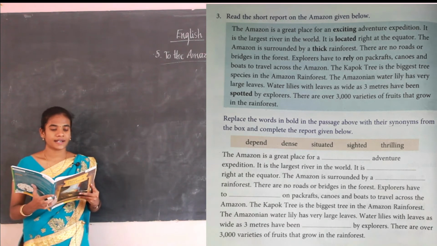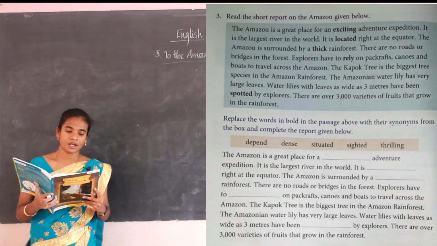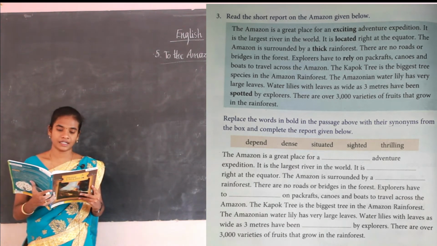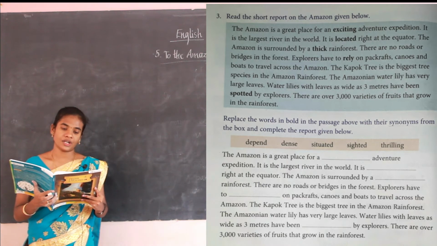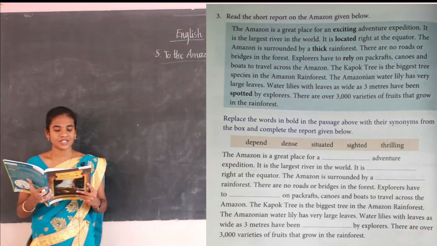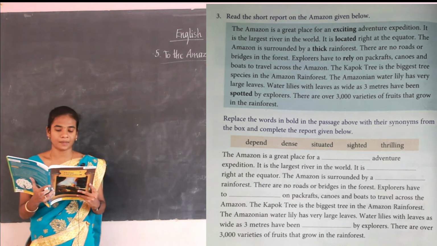The Amazon is a great place for an exciting adventurous expedition. It's the largest river in the world. It is located right at the equator. The Amazon is surrounded by thick rainforest. There are no roads or bridges in the forest. The explorer had to rely on packraft, canoes and boats to travel across the Amazon.